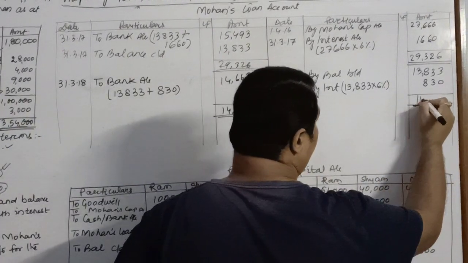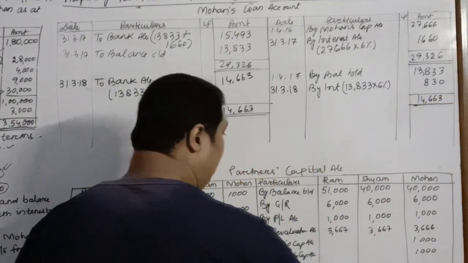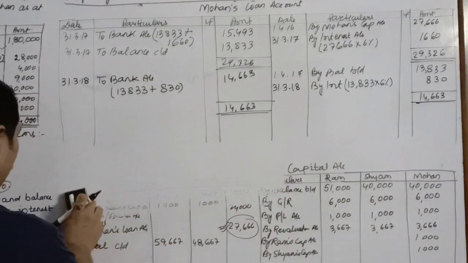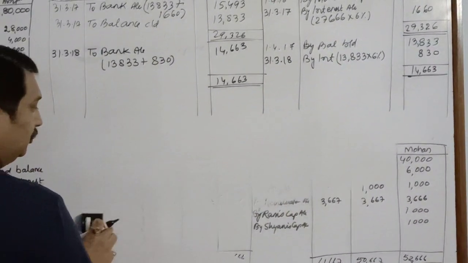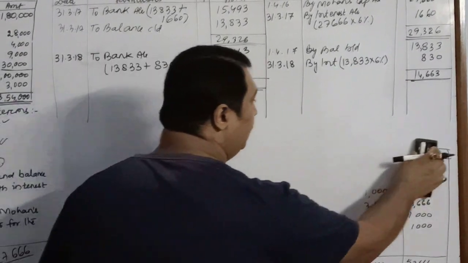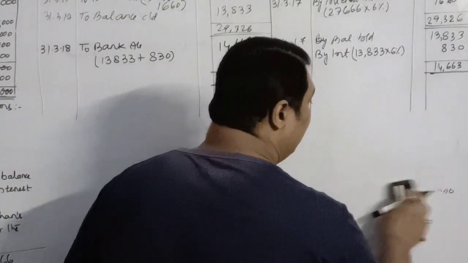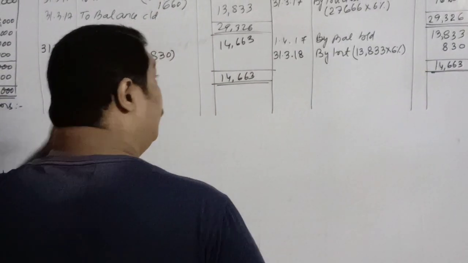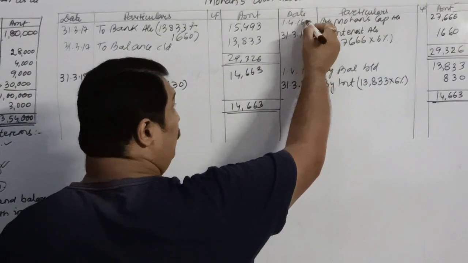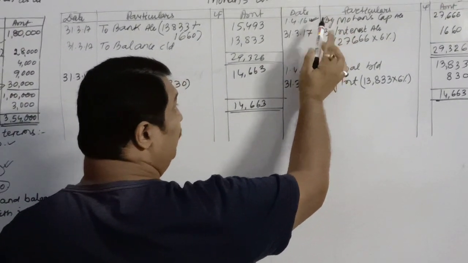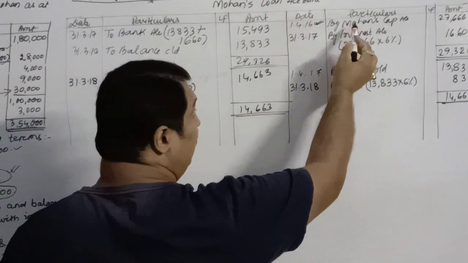So children, this is the loan account of the partner. The question has also asked you to pass journal entries only for the loan account. So I will teach you how to pass journal entries for the loan account with interest. First, you have transferred the loan balance to the loan account.